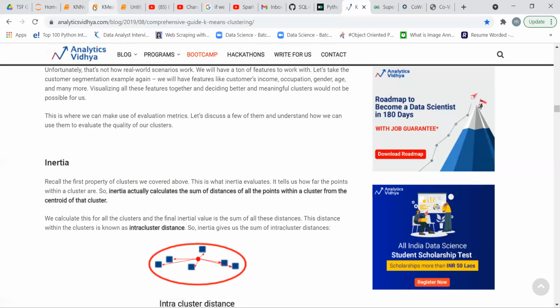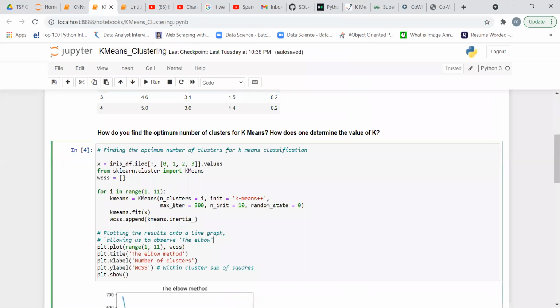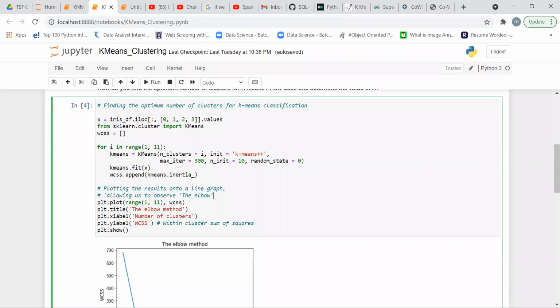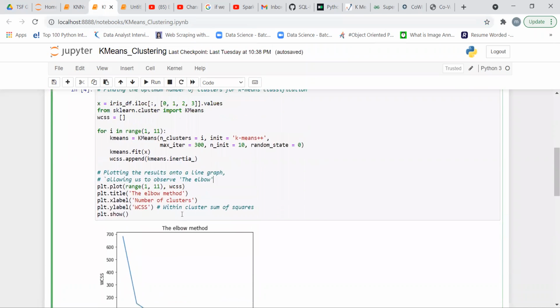Okay, so we find the best optimum value of k. So we use the k-means algorithm. Here we use a loop, for i in range 1 to 11. It runs with values starting from 1 and ending with 10, and here we use clusters to find the value of k.